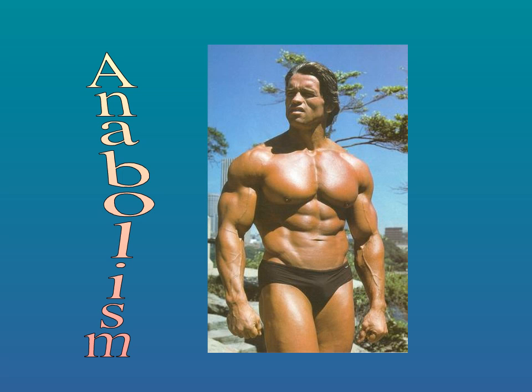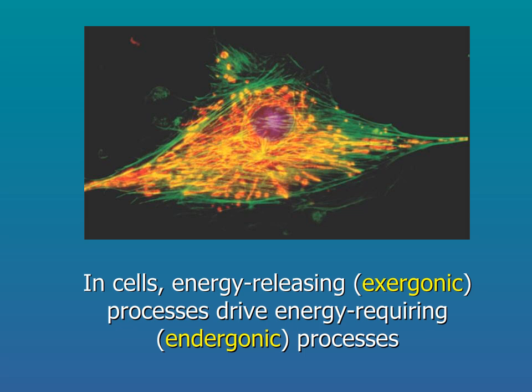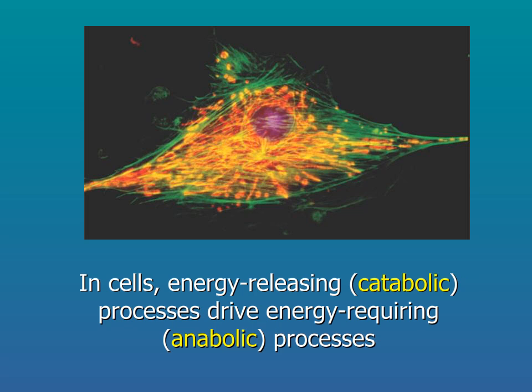These reactions require energy. As stated earlier, exergonic and endergonic reactions are coupled in organisms. But we can also say that catabolic reactions and anabolic reactions are coupled in organisms. So how are these reactions coupled? The answer is enzymes. But first, what is an enzyme?